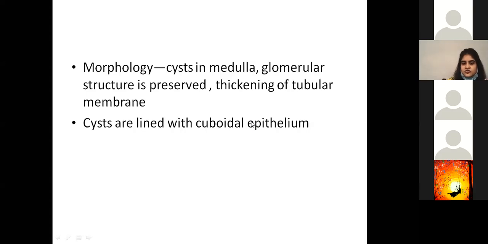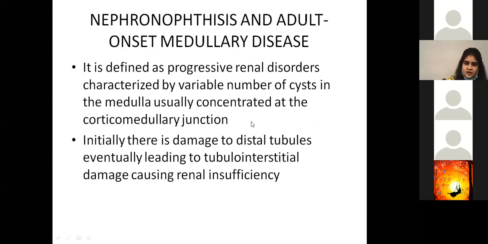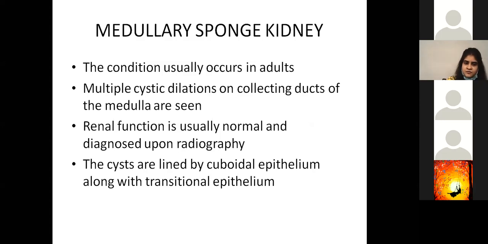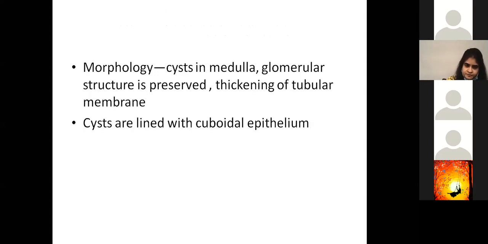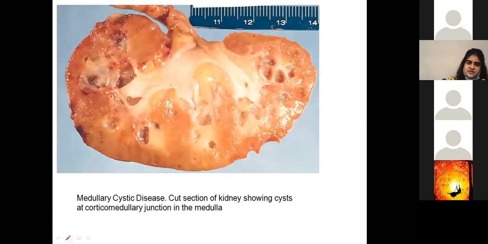Cuboidal epithelium is almost common in all of them, except medullary sponge kidney disease, which we talked about previously, in which you have cuboidal and transitional epithelium.